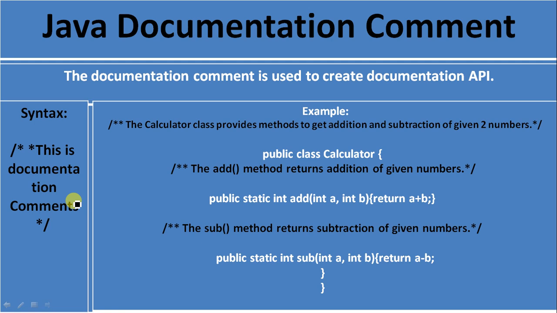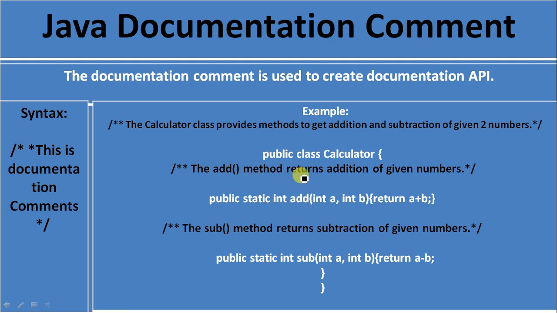Here is an example. Suppose we create a class Calculator. Here we give a documentation comment. The Calculator class provides methods to get addition and subtraction of given two numbers. This means we are providing some information about this class, what this class is going to do. Then we are providing some information about the method add.